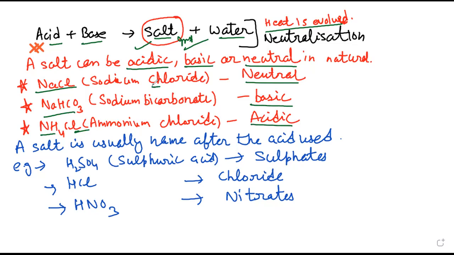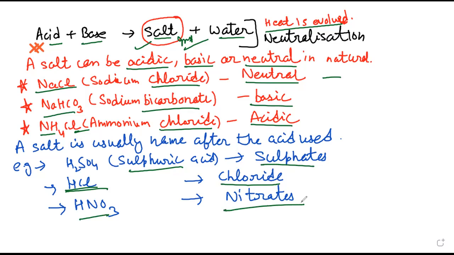Now, to understand their naming, if I ask which acid would be used to form sodium chloride, I can understand by using this, because chloride salts form when hydrochloric acid is used, right? Now in bicarbonate you can also say that carbonic acid is used, and if sulfuric acid is used, sulfates will be formed, and if nitric acid is used, then nitrates will be formed.